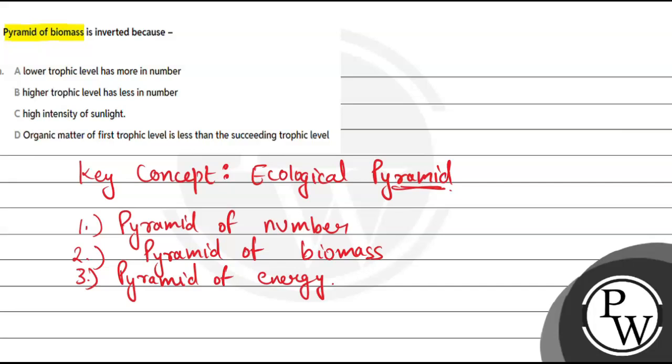Now let's talk about the question in the light of this concept. So we have four options. Lower trophic level has more in number. Pyramid of biomass is going to be the pyramid in which dry weight or organic matter is going to be considered. So lower trophic level has more in number, no, because that will be for pyramid of numbers. Higher trophic level has less in number, that will also be a wrong answer. High intensity of sunlight is there, that will also be a wrong answer because sunlight has nothing to do with the shape of the pyramid. Organic matter of first trophic level is less than the succeeding trophic level will be the possible answer for this.